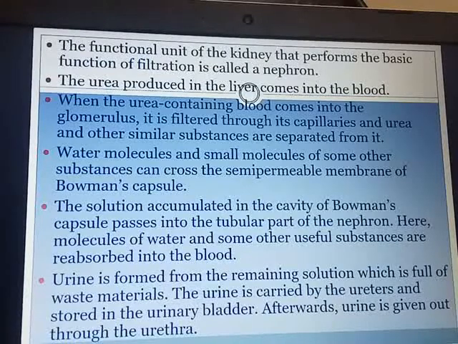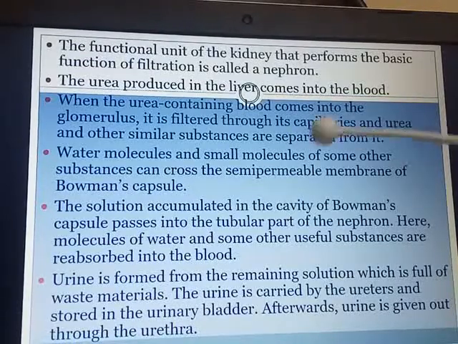The functional unit of the kidney that performs the basic function of filtration is called a nephron. The urea which is produced in the liver comes into the blood. When this urea-containing blood comes into the glomerulus, all these terms we have already seen, it is filtered through these capillaries. I had told you, like a strainer, it filters, and urea and other similar substances are separated out from it.